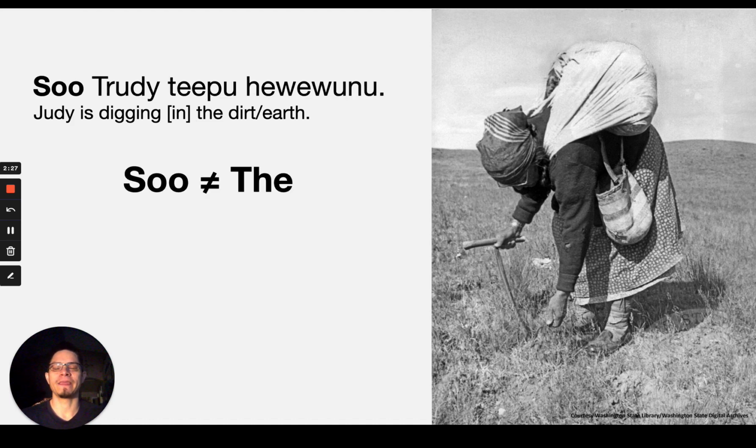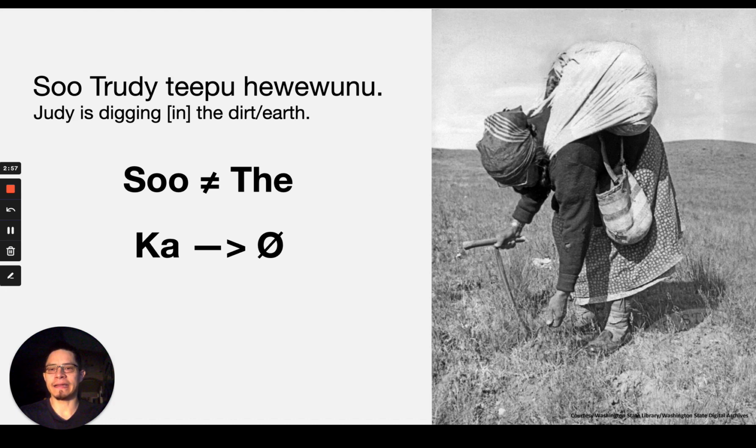Hiwiwan. What we see here is that this article su doesn't necessarily mean the, at least not as we understand it in English, because in this case, it's introducing a name, someone's personal name, Trudy. And in English, you don't say the Trudy is digging in the earth. You just say Trudy. So keep that in mind when you see this word. It doesn't have to be translated as the, although it definitely can. In this case, it doesn't.